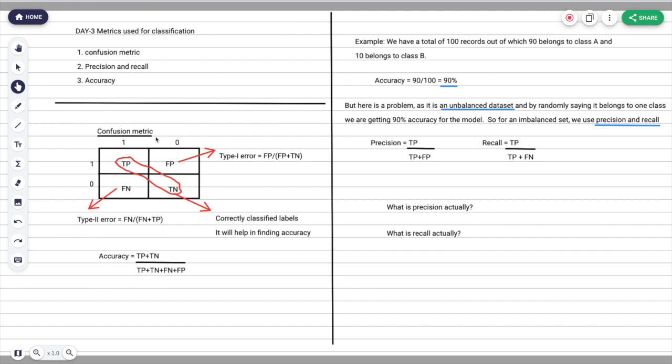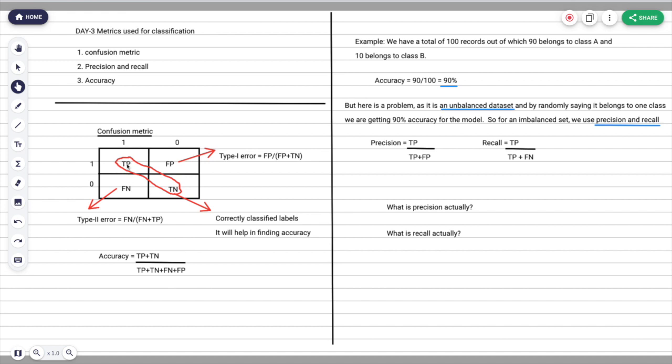Suppose you are doing a binary classification, then there are two classes, so that will be a 2 cross 2 matrix. If you are doing a multi-class classification, then depending on how many classes you have, like suppose 4 classes, it is a 4 cross 4 matrix. In the upper line you will have the actual value, meaning the actual class value, and in the vertical line you will have the predicted value. It will be 1, 0 and 1, 0, similar for actual and predicted.